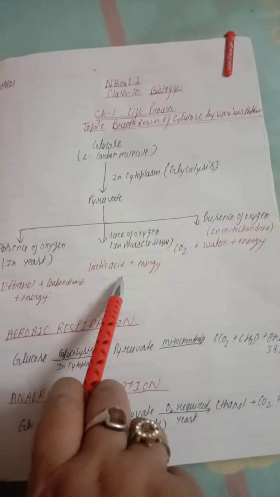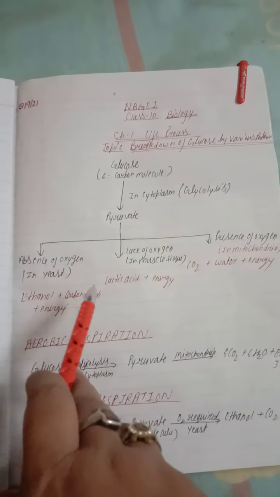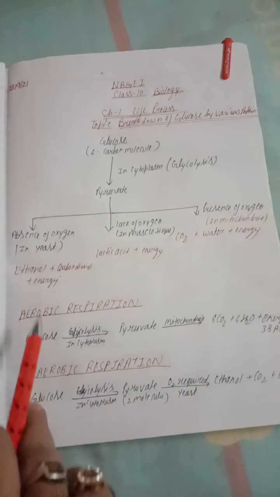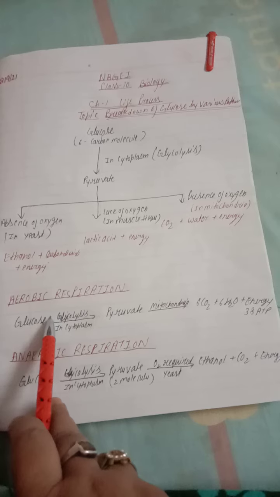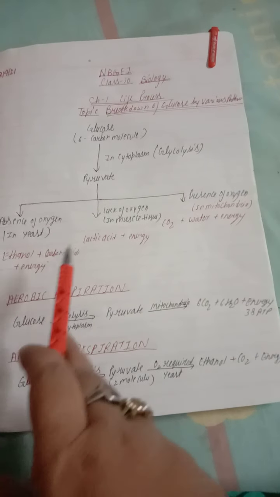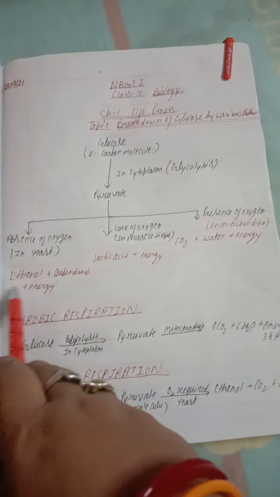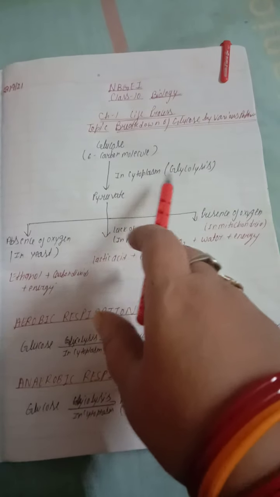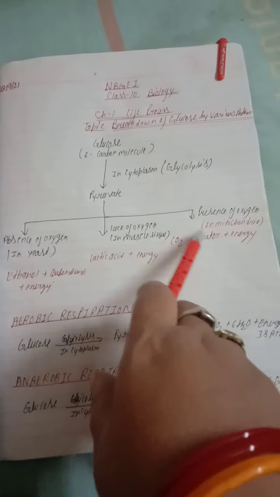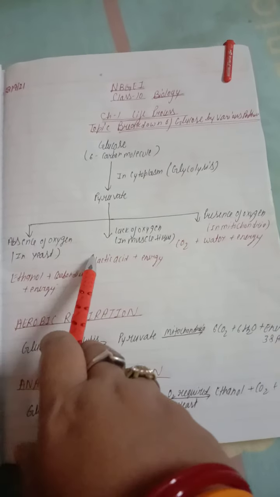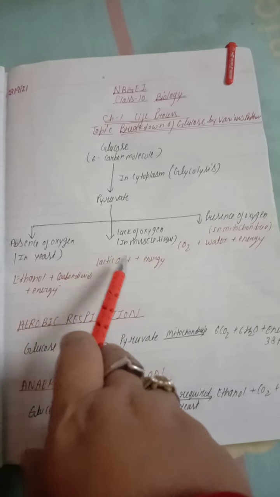So this pathway is the most important topic for the board examination, because they can ask separately what is aerobic respiration, anaerobic respiration, and what is muscular respiration. And the next form of question is that they can ask about the breakdown of glucose in various pathways, give the complete pathway with some words missing, and ask you to fill in the missing words. So it is most important from the point of view of the board examination.